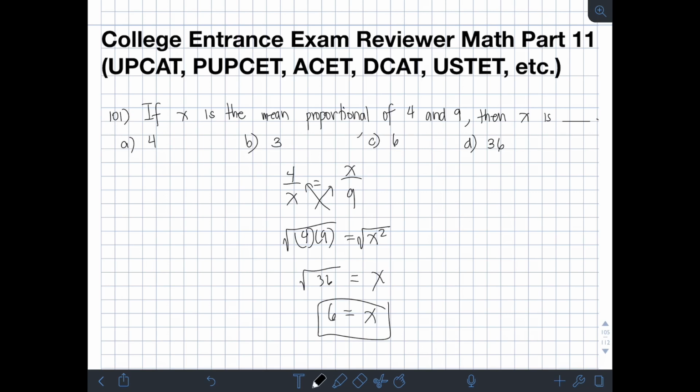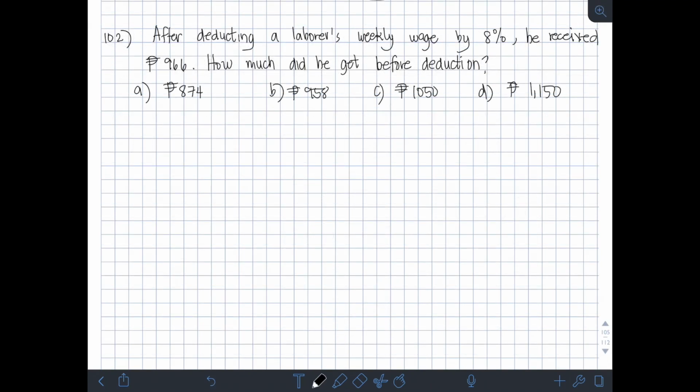So, ang formula natin for mean proportional given two numbers is, let's say, x is square root of the two numbers. So, let's say A, B. Okay? So, the answer is C. Next, we have, after deducting a laborer's weekly wage by 8%, he received 966 pesos. How much did he get before deduction?